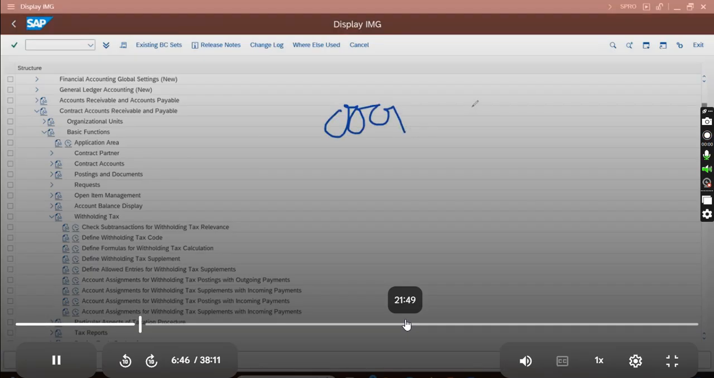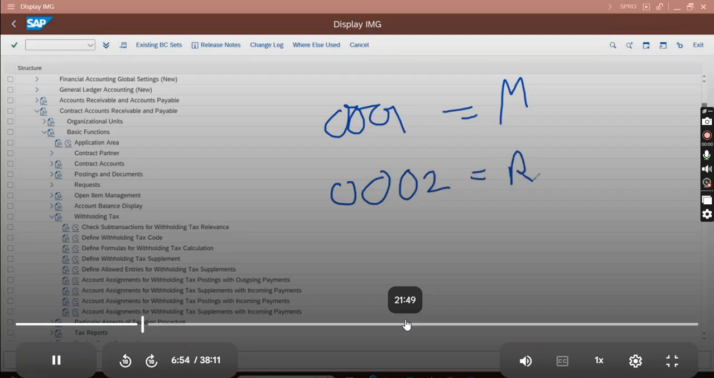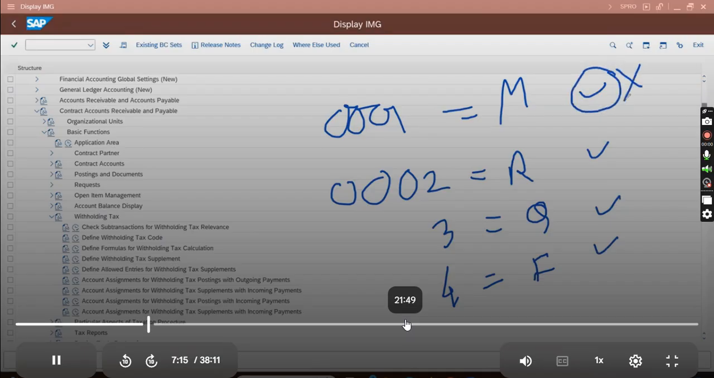0001, this is for material product. Then 0002, this is for renewal, monthly renewal. Similarly, I have 0003, which is for quarterly renewal. Then I have 0004, which is for fortnightly renewal. Like that, we have different main transactions. All of them are WHT tagged. What I have to do is just remove this tag, because here WHT is not needed.